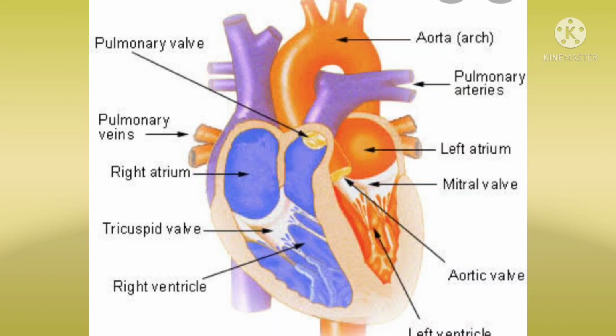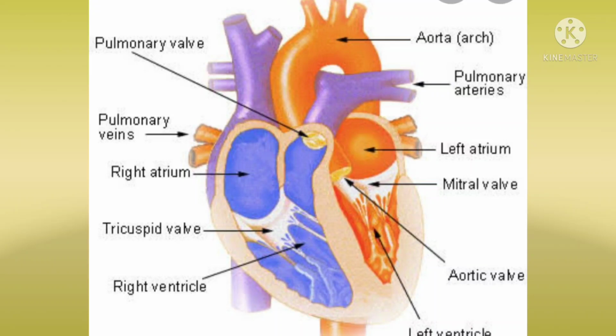Aorta arises from the upper part of the left ventricle, a thick blood vessel called aorta arise. It supplies oxygenated blood to the body parts. This is the aorta arise.